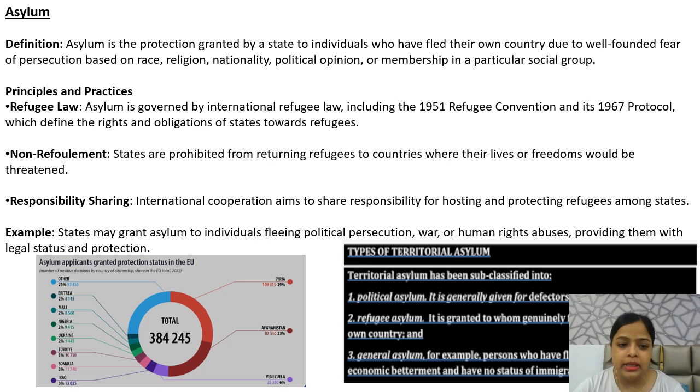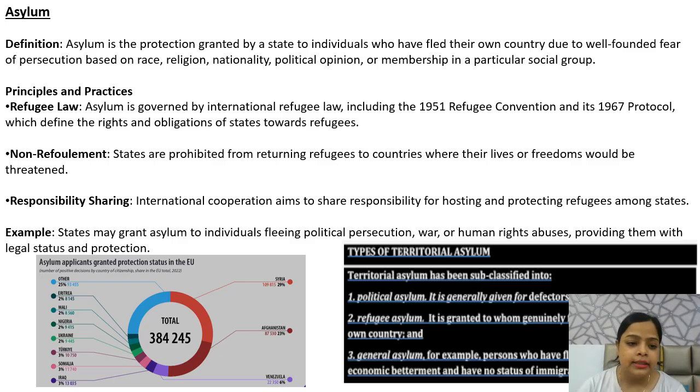So example is states may grant asylum to individuals fleeing political persecution, war or human rights abuses, providing them with legal status and protection. तो बहुत सारे states क्या करते हैं ना, refugees लेते हैं, मतलब उनको allow कर देते हैं, उसके बाद कुछ टाइम के बाद उनको legal status भी provide करते हैं, protection भी देते हैं, and later on those refugees can become the nationals of those countries.